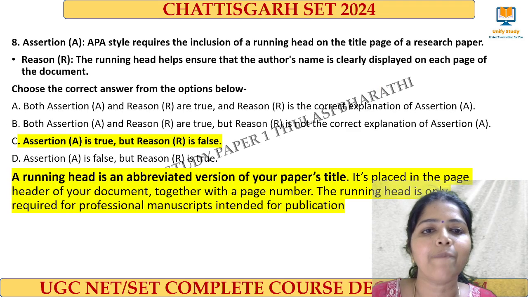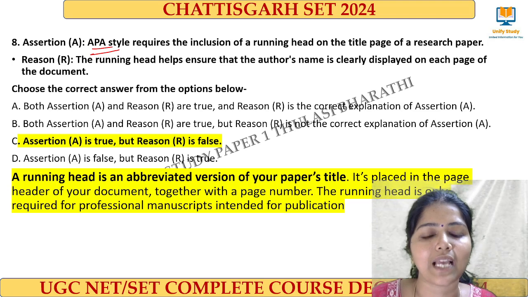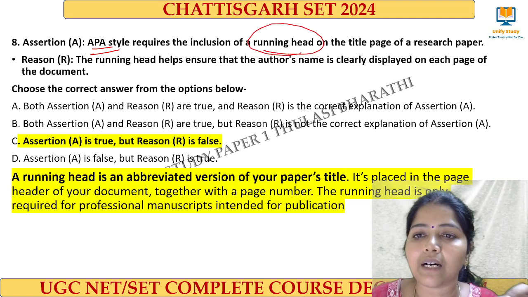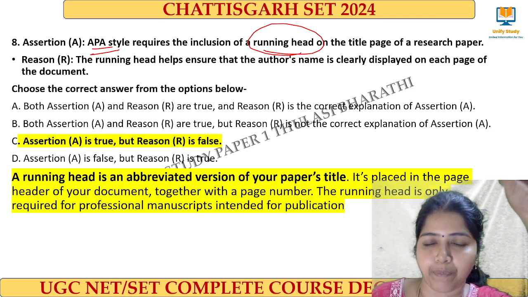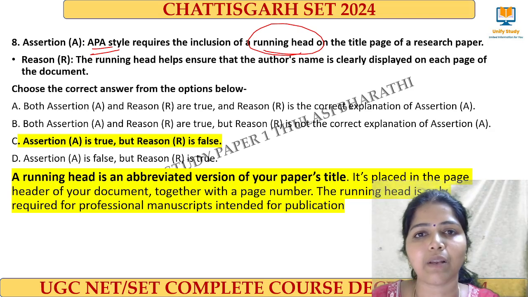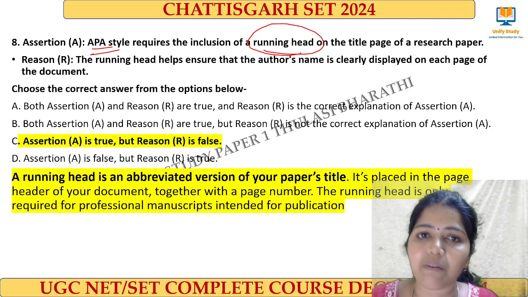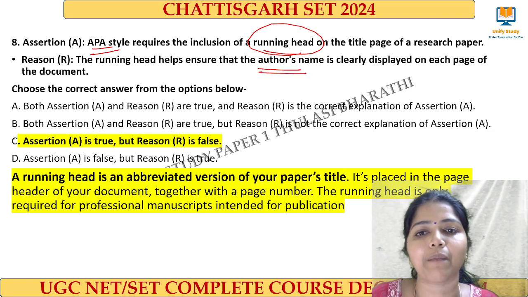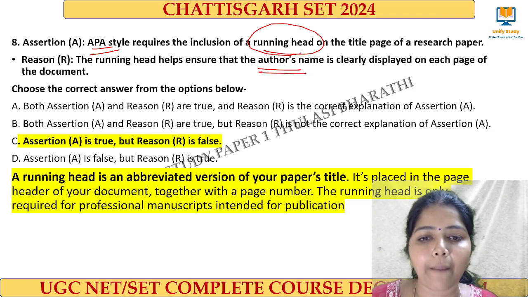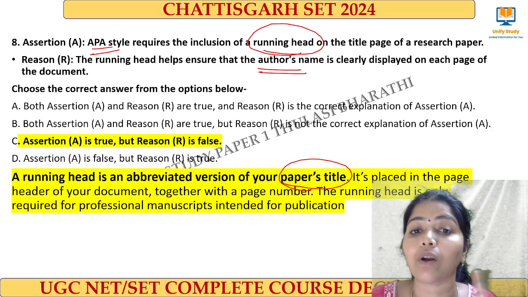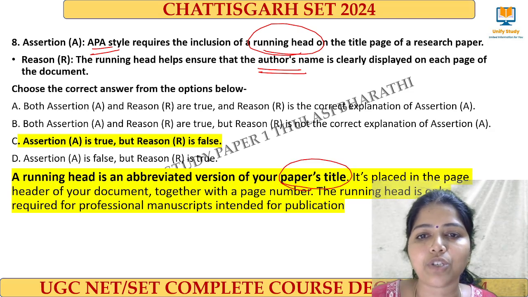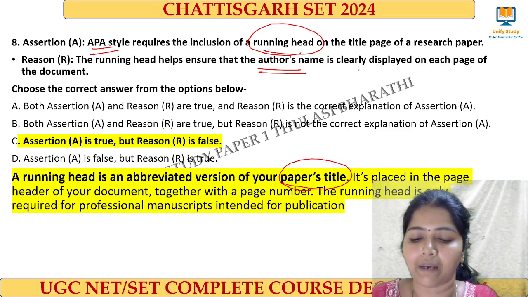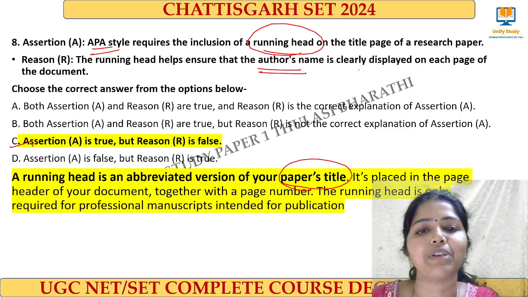And next one, this is from APA style. In APA style, there is a term called running head. Running head means the title of the page, right? At the top of the page, the title will be presented in a shorthand. Okay, and it does not represent the author's name, it represents the title actually. It is an abbreviated version of the paper's title, not the author's name. It's not the author's name, it is the title of the paper. Okay, so assertion is true and the reason is false.